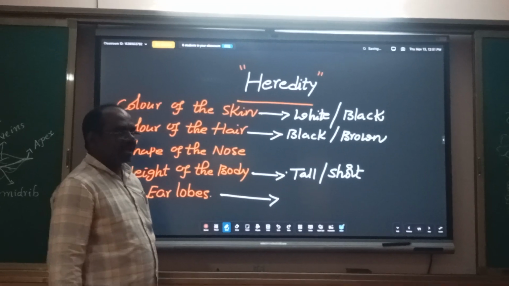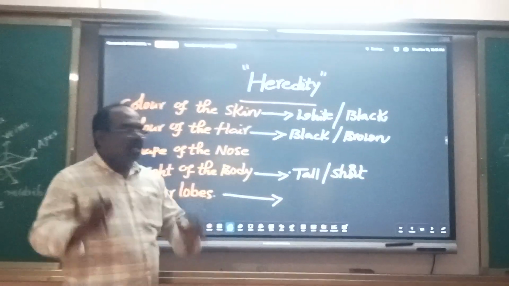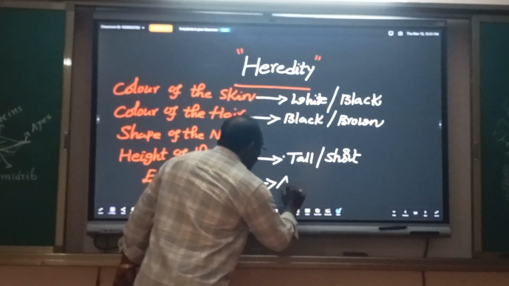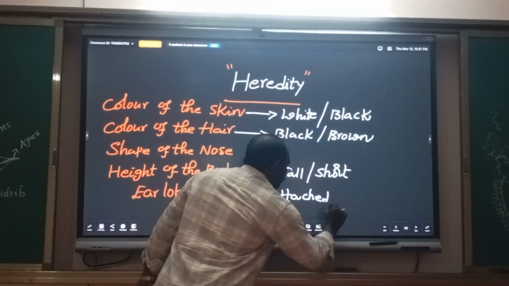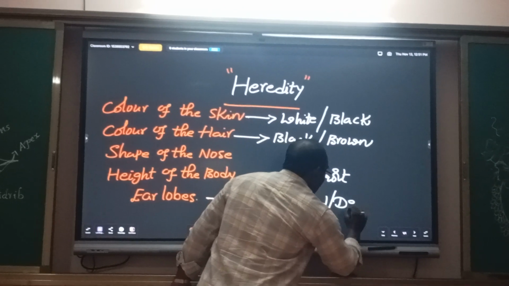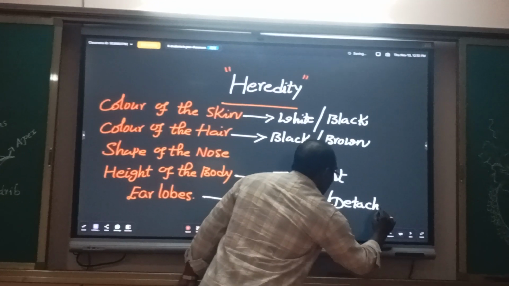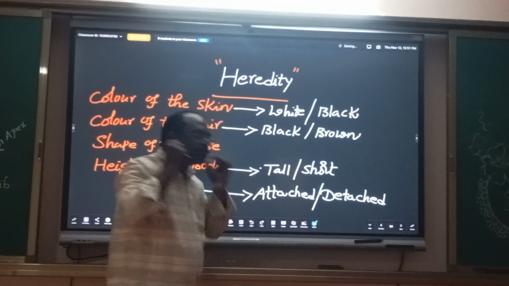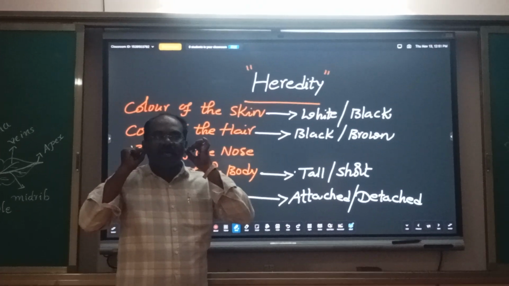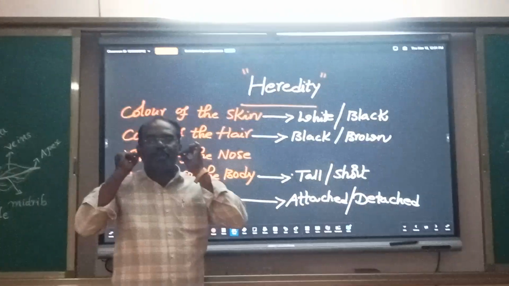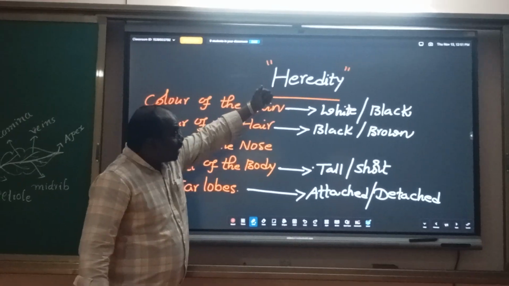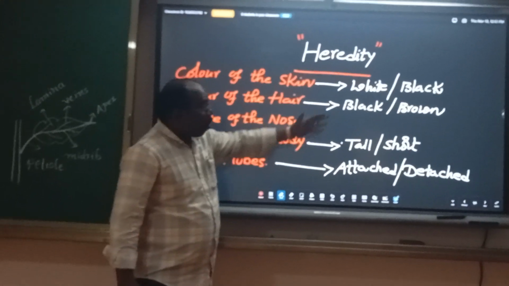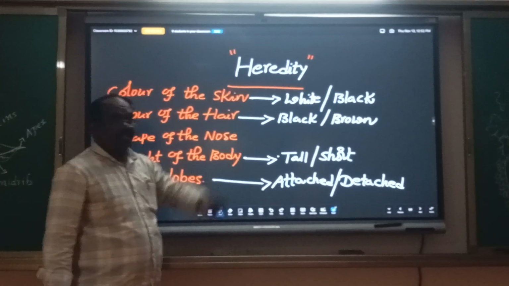Some people's earlobes are attached, and some people's earlobes are detached or free. White and black, black and brown, tall, short, attached, detached.